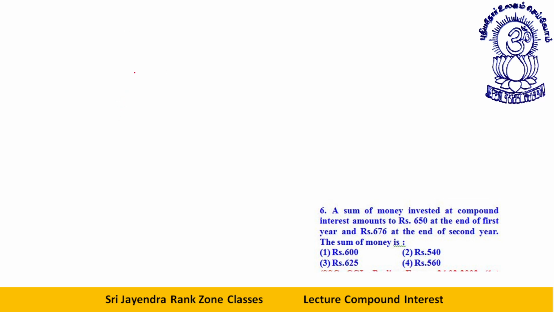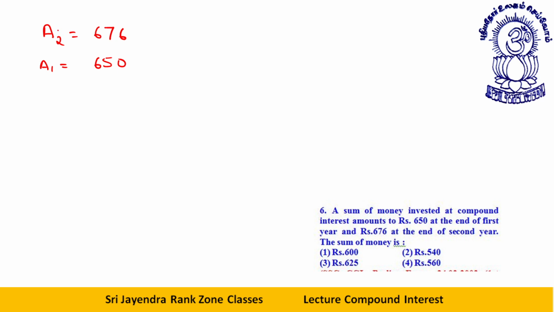A sum of money invested at compound interest amounts to rupees 650 at the end of first year and 676 at the end of second year. The sum of money is. See students, we have to tell the sum of money. What is A1 at the end of first year? 650. What is A2? 676. We have to tell the principal.